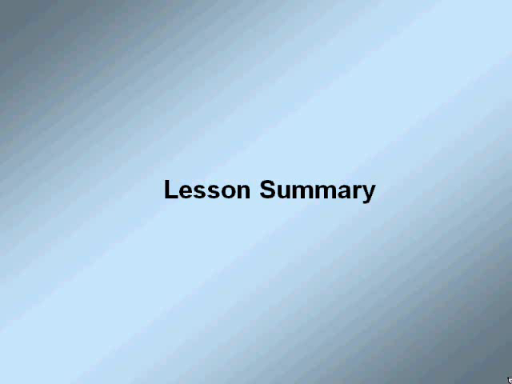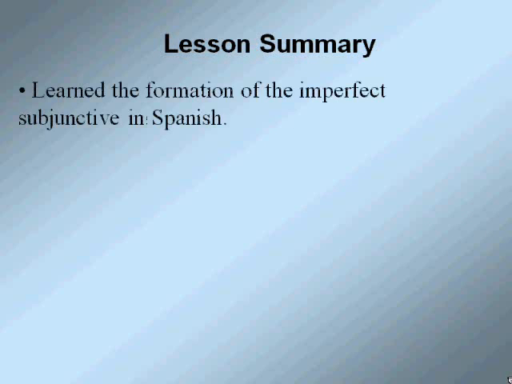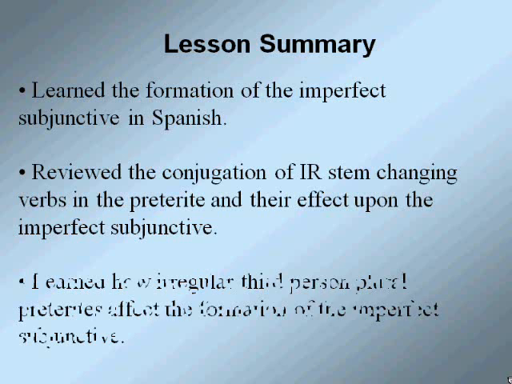In this lesson, you have accomplished the following goals. You have learned the formation of the imperfect subjunctive in Spanish. You have reviewed the conjugation of IR stem-changing verbs in the preterite and their effect upon the imperfect subjunctive. You have learned how irregular third-person plural preterites affect the formation of the imperfect subjunctive.